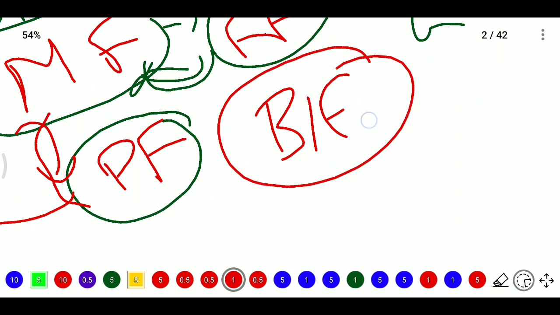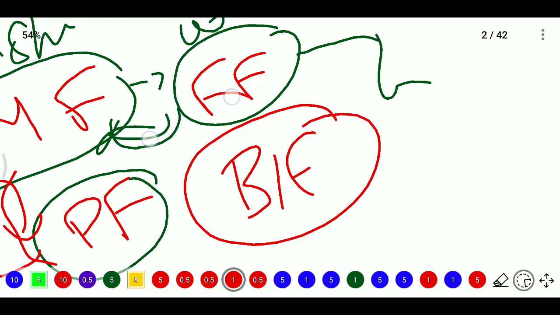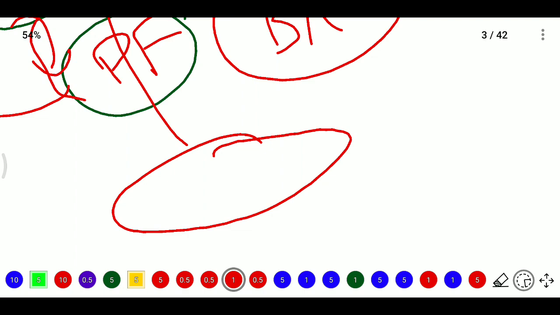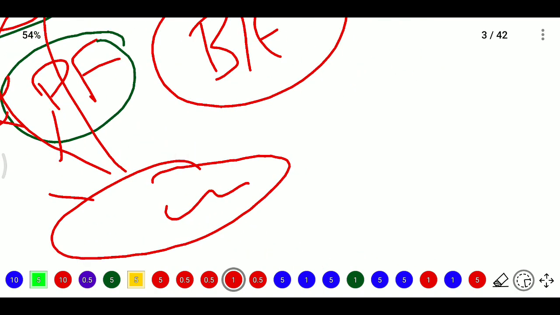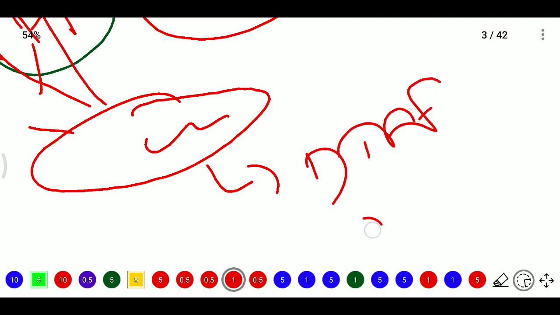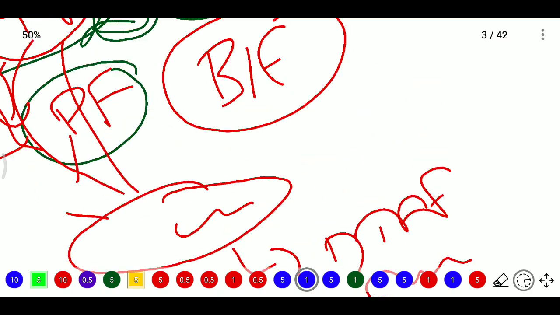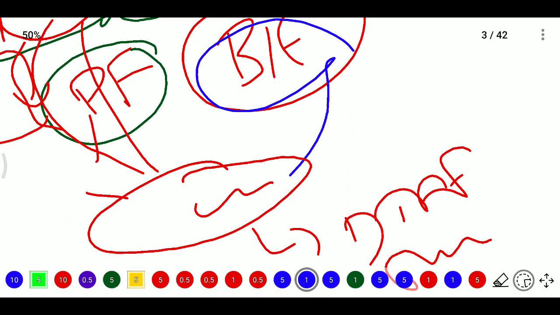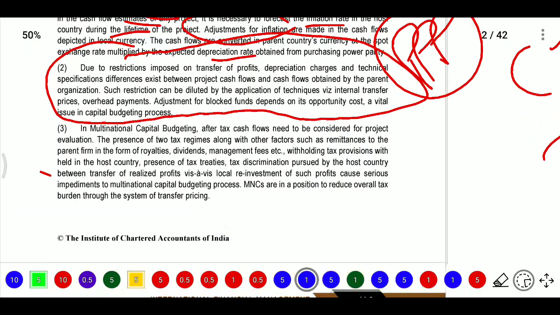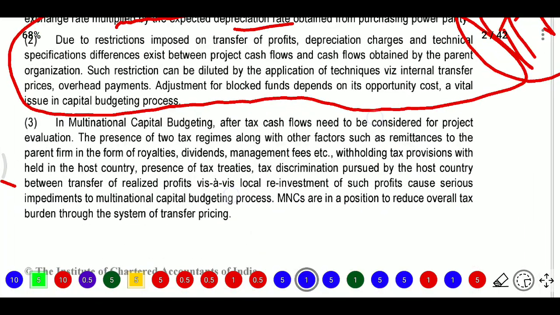Blocked fund means, here in the mutual fund, they need to pay tax on a residence basis. Where the company is registered in another area, they will need to pay based on source basis, so they need to pay more tax. If the companies have any DTA agreements or a tax-free country is there, then they will register a blocked entity and get the benefit of the tax-free status or DTA agreement. This is what they are discussing here. So blocked funds depend on their opportunity cost in capital budgeting.